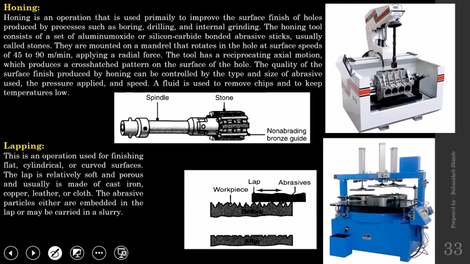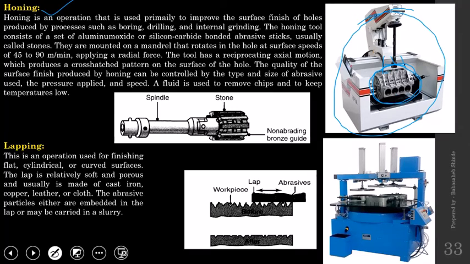Next, honing process. From this sketch, you will get idea of the honing. This one is piston cylinder block. These are the various cylinders in which pistons are going to have reciprocating motion.